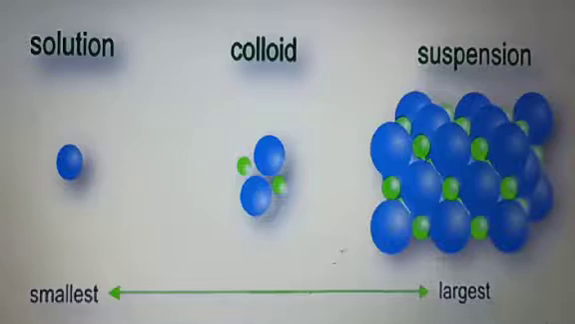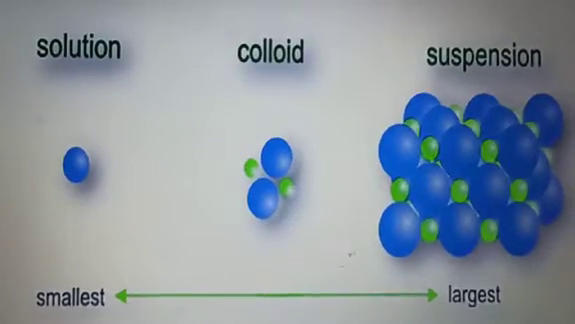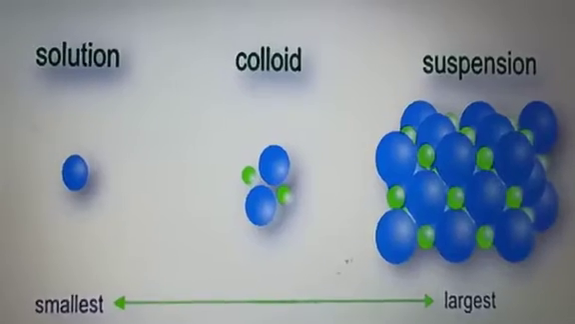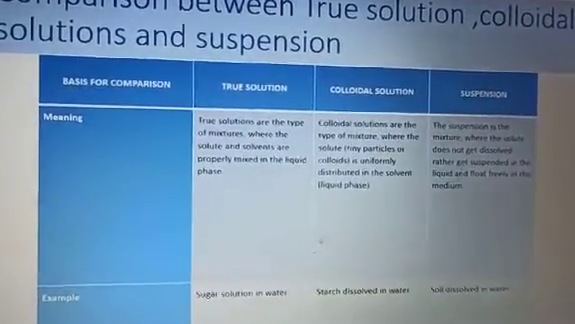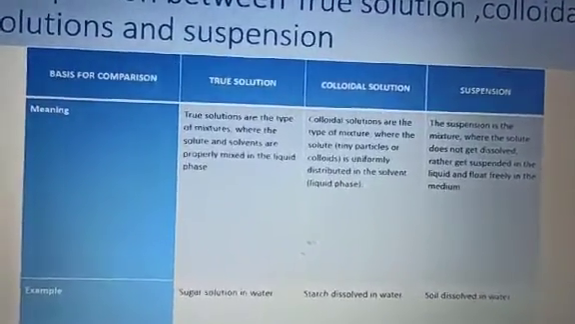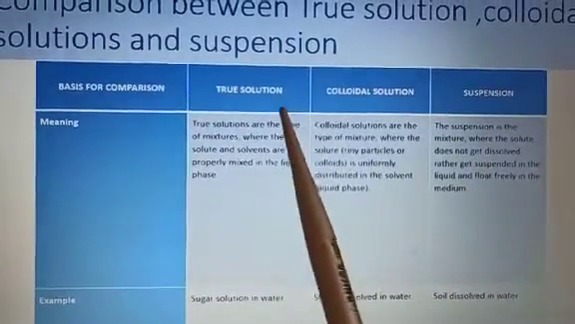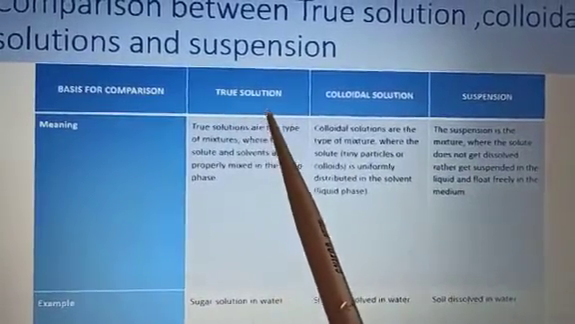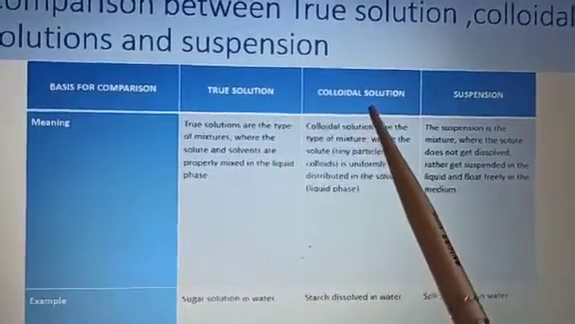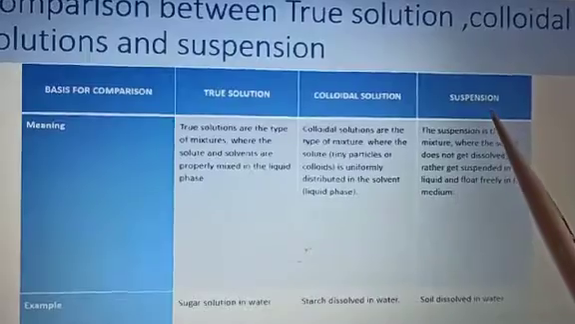Today we will discuss the three types of mixtures. These are the solution, colloid and suspension. In the previous video, we saw that the mixtures are of two types, homogeneous and heterogeneous mixture. Homogeneous mixtures are known as true solution, and heterogeneous are of two types. These are colloidal solution and the suspension.